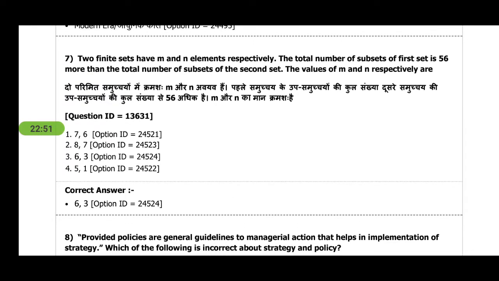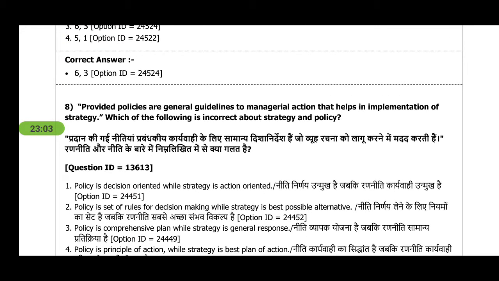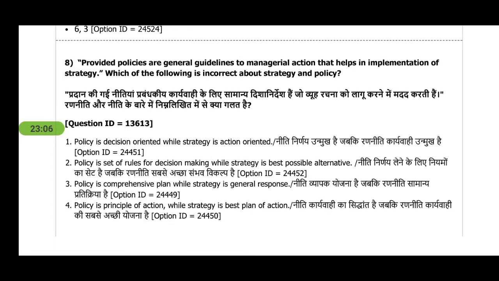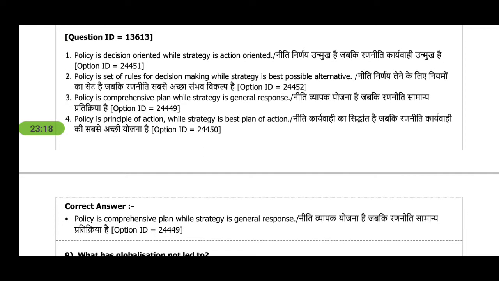Next is also a function maths question based on functions and sets. So maths people can do it easily, and they may explain it in the comment section if they want to. Next is: policies are general guidelines to managerial actions that help in implementation of strategy. So they are asking about the terms strategy and policy. The answer is policy is a comprehensive plan, while strategy is a general response.